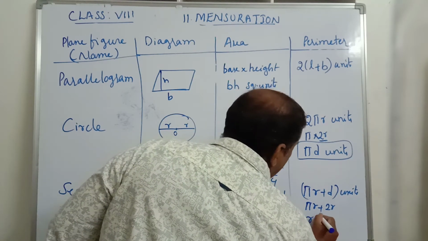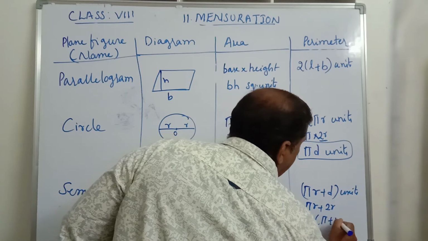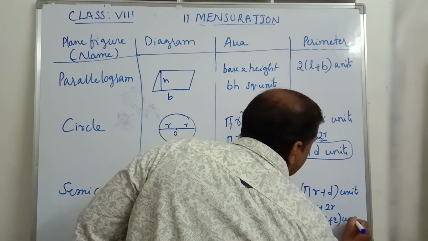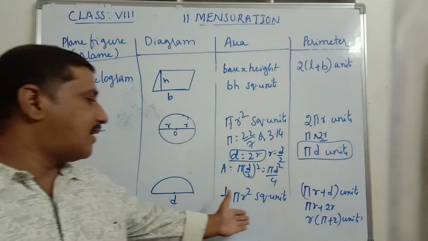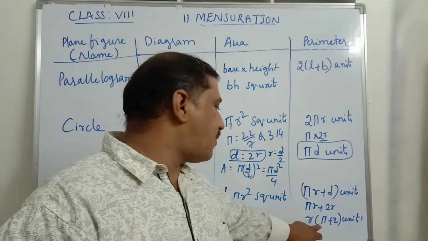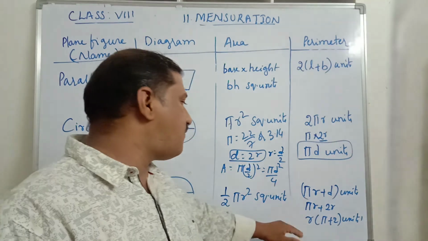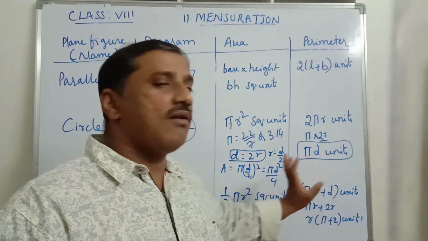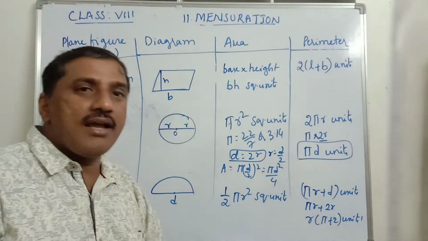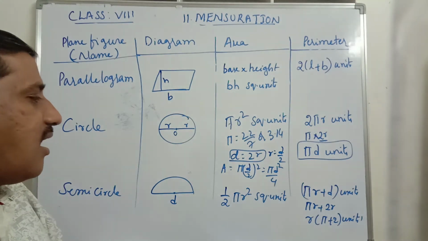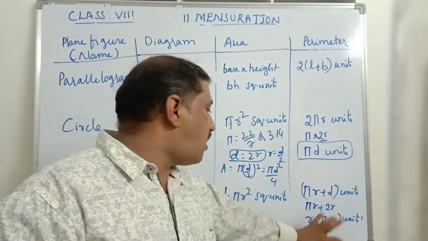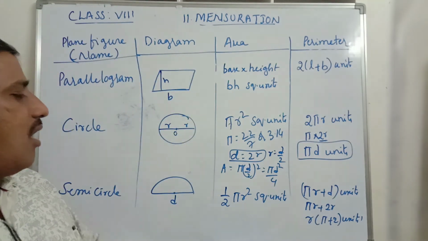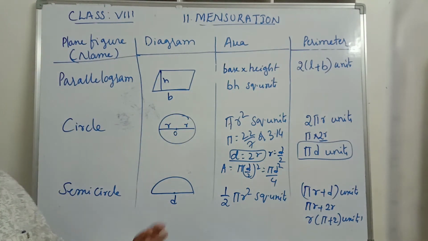Now take r common: r into pi plus 2 units. So pi r plus d is the circumference of the semicircle, where d is the diameter, 2 times the radius. By taking r common, we get r into pi plus 2 units as the circumference of the semicircle.